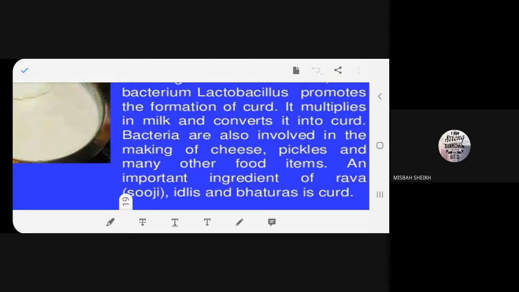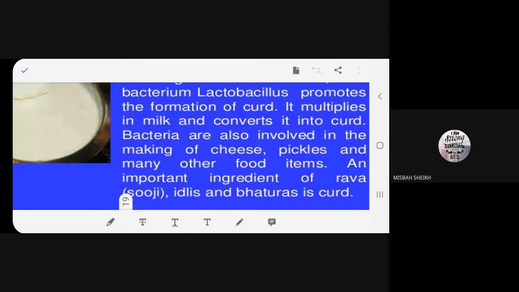So the bhatura is like a huge puri, isn't it? It's a big puri. But why is it crispy? Because the dough is made with the help of curd, but not water. Remember that. Usually when we make chapatis, we add atta and water to make the dough.